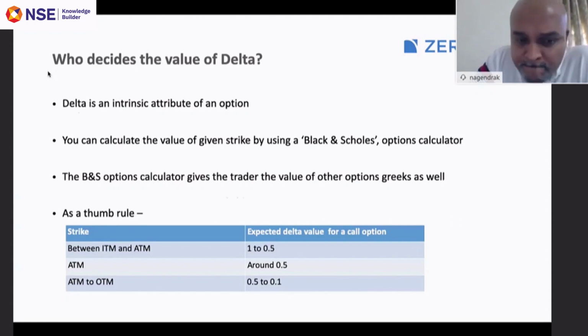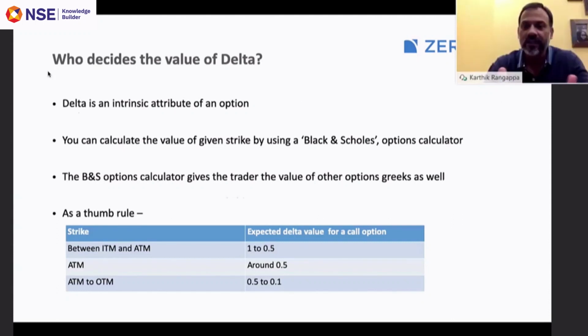You have certain intrinsic attributes of this car. There is the engine capacity. There is the capacity of the petrol tank. How many seaters? What is the maximum speed it can travel at? So these are all intrinsic attributes of a car. Likewise, in an option, all the Greeks are its intrinsic attributes. Okay. That's what I meant by intrinsic value attributes.